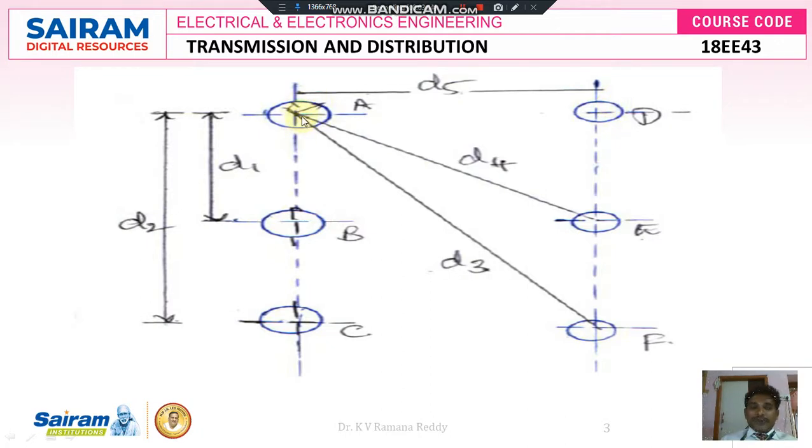If I express the mutual inductance from conductor A to conductor B, then the mutual inductance offered from conductor A to conductor B is because of the current flowing in conductor A, and similarly the current flowing in conductor B is another current like I2. Similarly, there is a mutual inductance not only from conductor A to B, but also from conductor A to C, A to D, A to E and A to F.